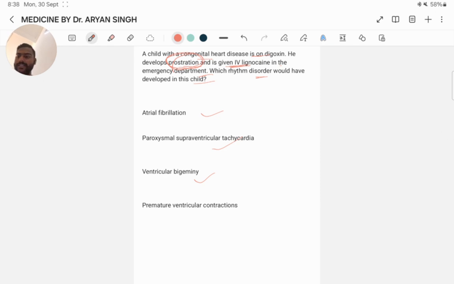Here the answer is ventricular bigeminy, because lidocaine is a local anesthetic of the amino amide type, and it is a drug of choice for the treatment of digoxin-induced ventricular bigeminy. It reduces the enhanced automaticity of a subsidiary pacemaker and AV nodal conduction in therapeutic concentration. That's why the answer is ventricular bigeminy.